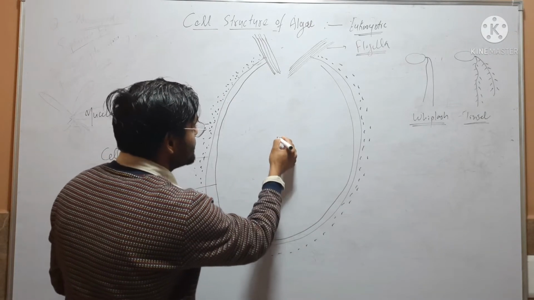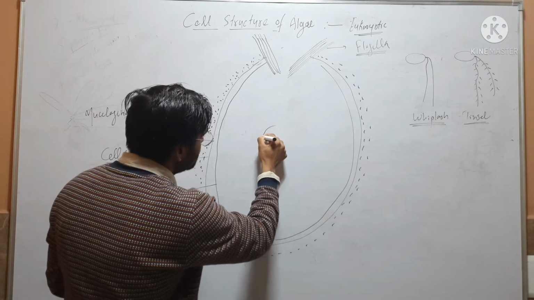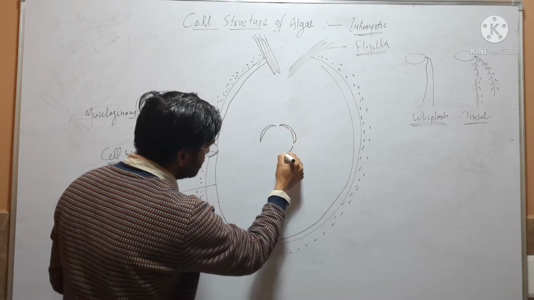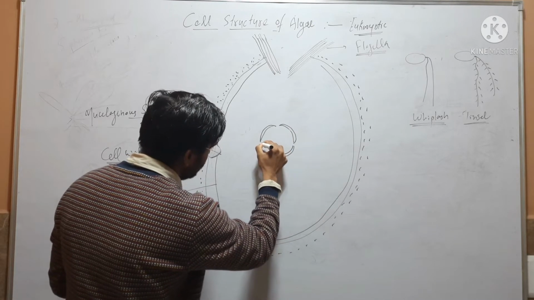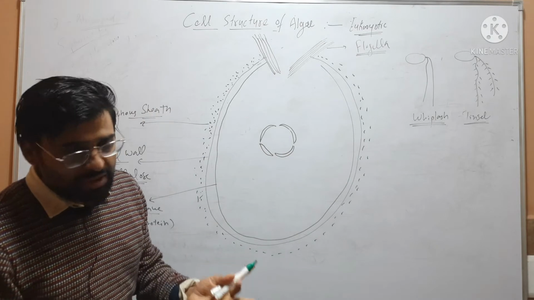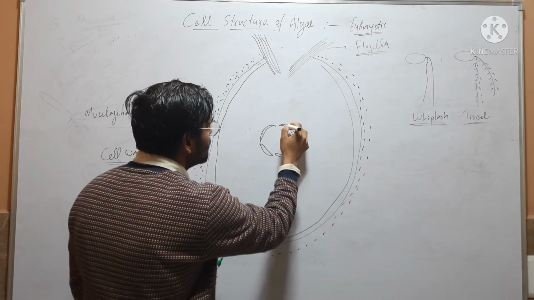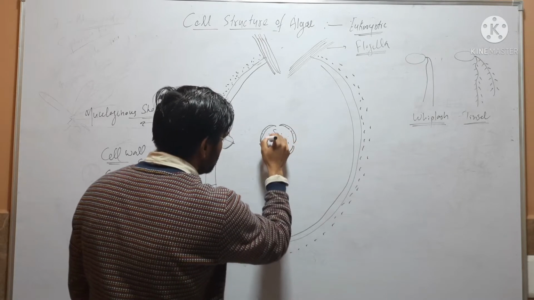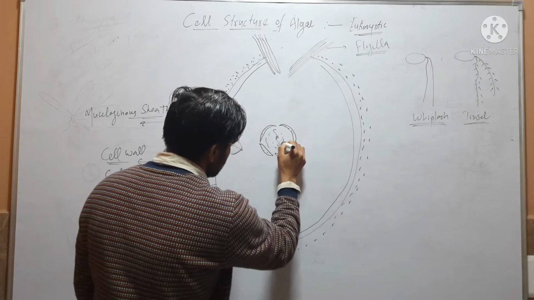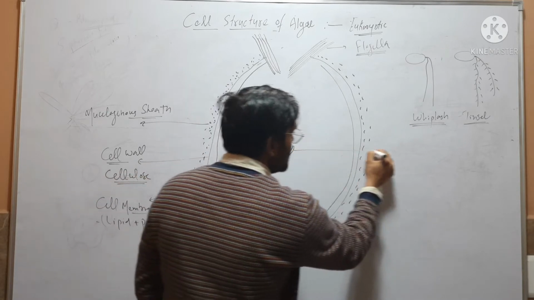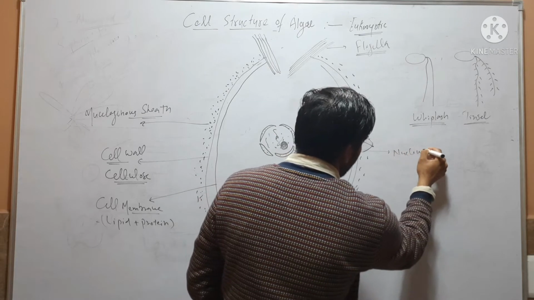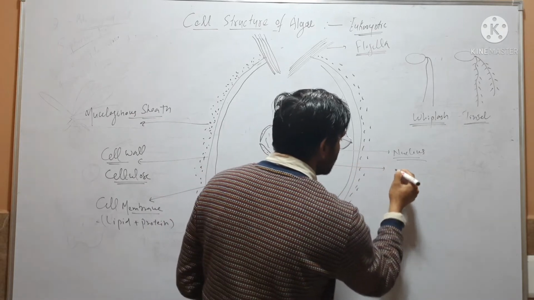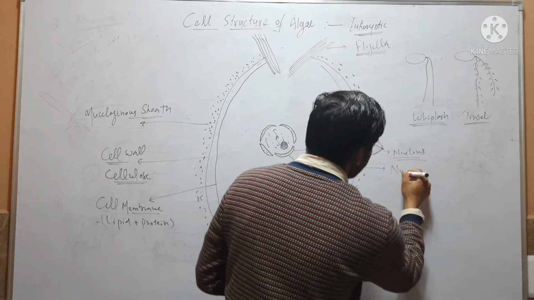In the center of this cell, a distinct nucleus is present, because it is a eukaryotic cell. So nucleus has a distinct layer around it that is called nuclear membrane.